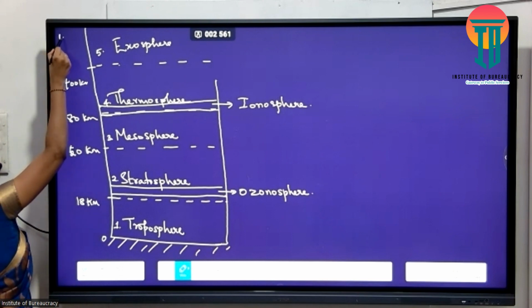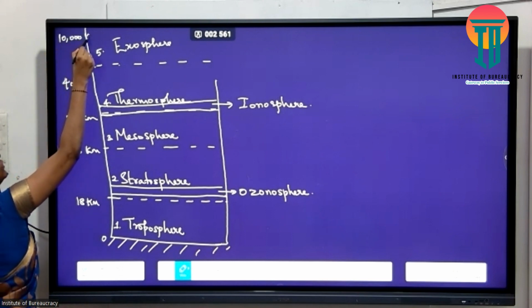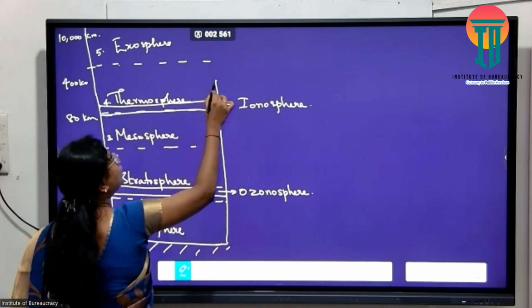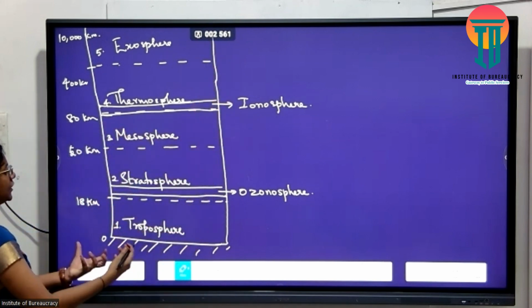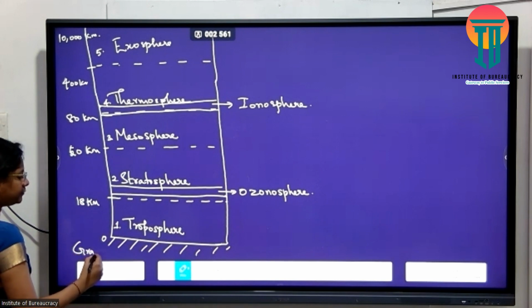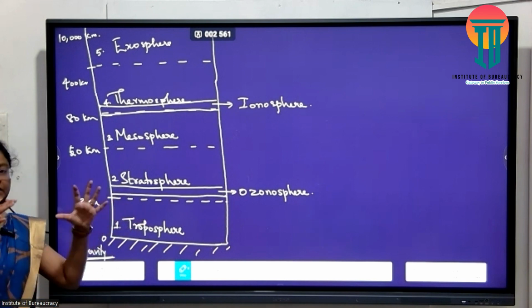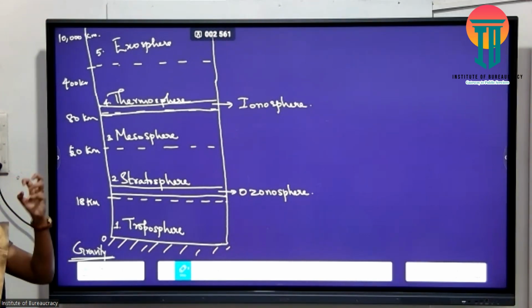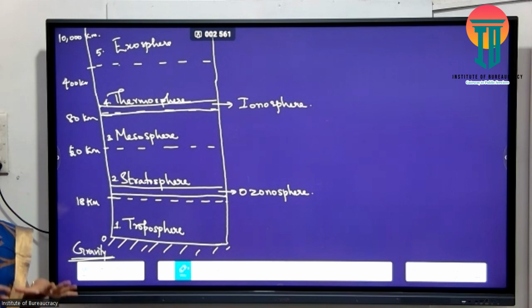The exosphere can go up to 10,000 kilometers. So the outermost limit of my atmosphere is not well demarcated; we cannot state its boundary. All these gases or components are attracted towards Earth's surface due to gravity. Why do I keep mentioning gravity? That is why Earth's atmosphere exerts pressure on Earth. Gravity pulls the atmospheric air within the surface limits, and because of that pull, the atmosphere exerts weight or pressure. Fine, so these are my different layers.